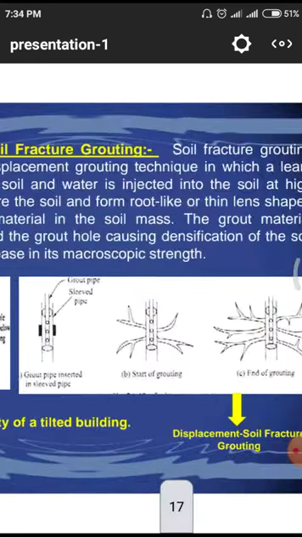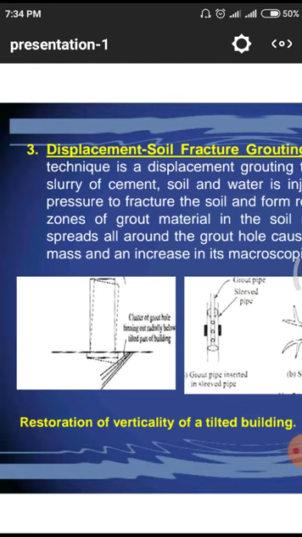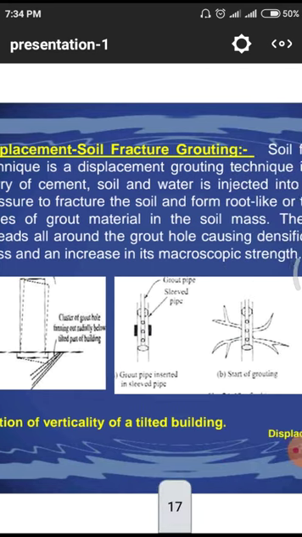Here also particular diagrams we have to observe. In these particular diagrams, the total process is explained. The total structure, that means in the first diagram the total structure is settled due to the weakness of the soil, and they have to observe the weakened portion, and those weakened portions will be rectified by injecting these resins by the phenomenon of displacement soil fracture grouting.